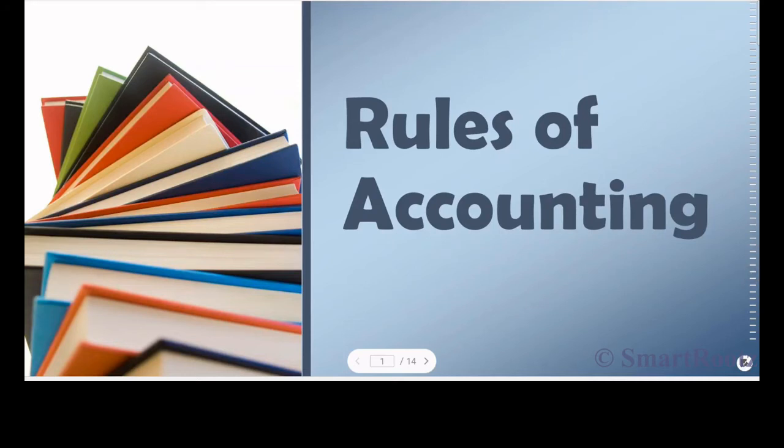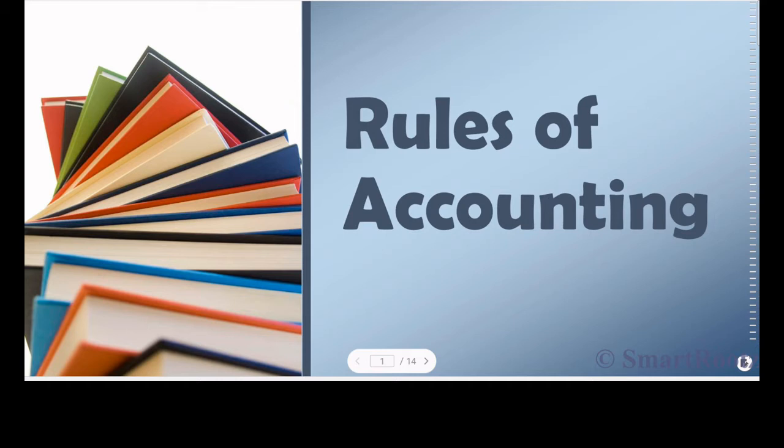So in today's video, we're going to see some of the golden rules of accounting. This is also another foundational video. In all the previous videos, we have seen the history of accounting, what financial statements are, and some of the accounting principles based on which they have been prepared. But then we need to understand the basic foundation of what debit and credit are, what an account is, what a journal is. This is very important in order to understand various concepts of finance.